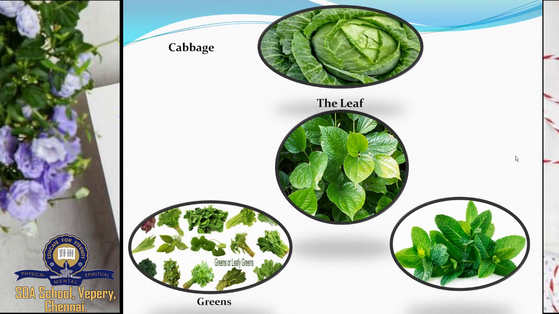Next, this is mint. Okay. So repeat it again. Cabbage, greens, mint. All these things store their food in leaf. Okay. The next one.